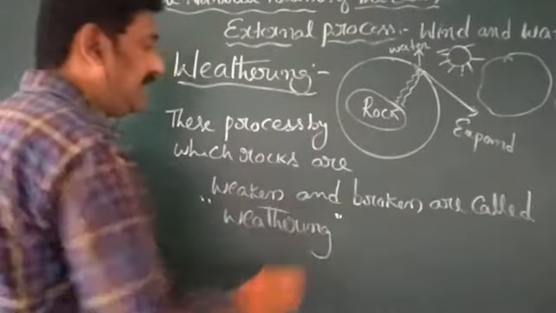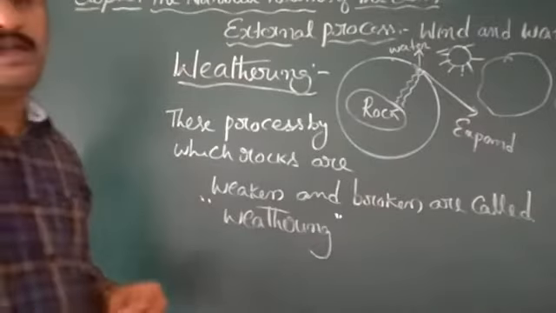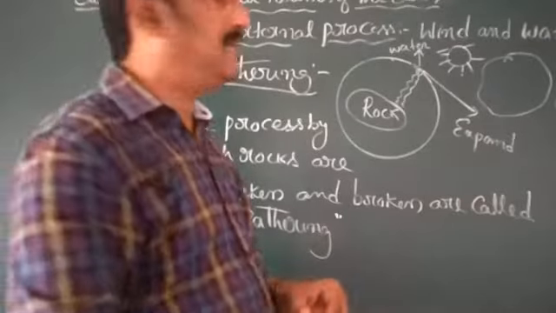This is the definition of weathering. I hope you have understood, my dear children.